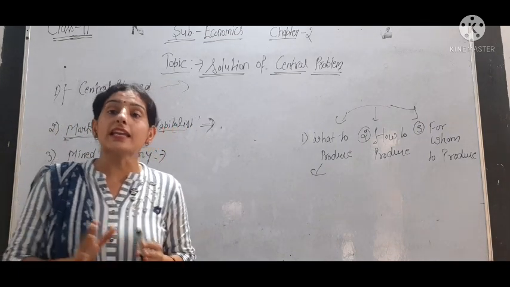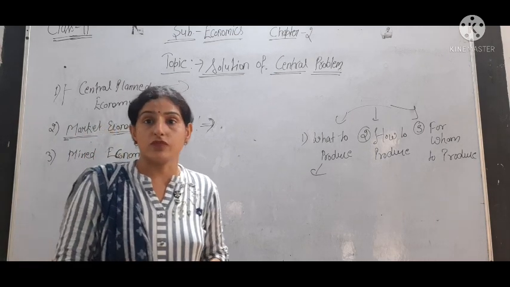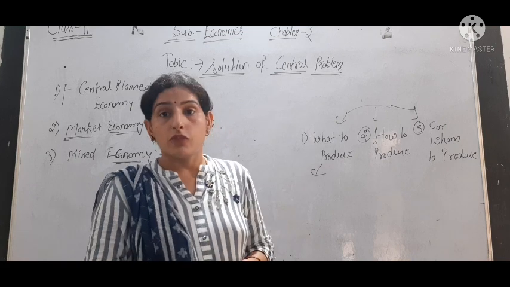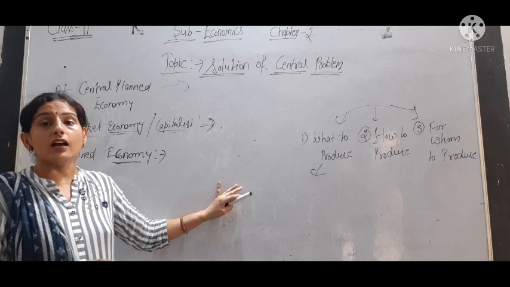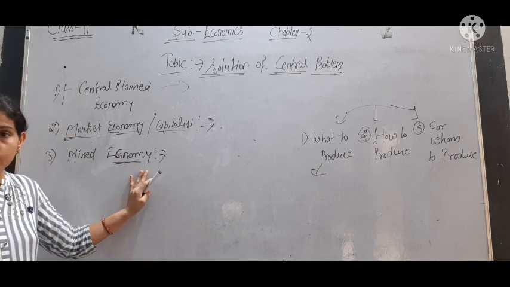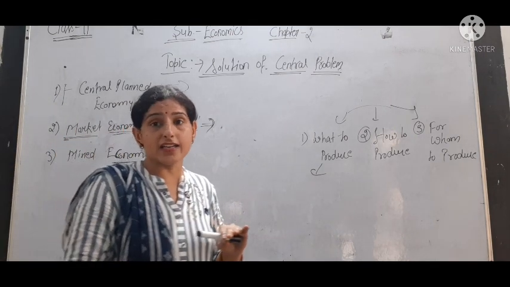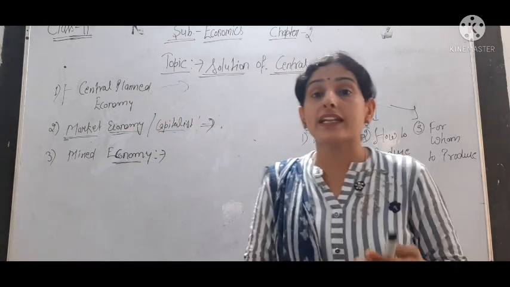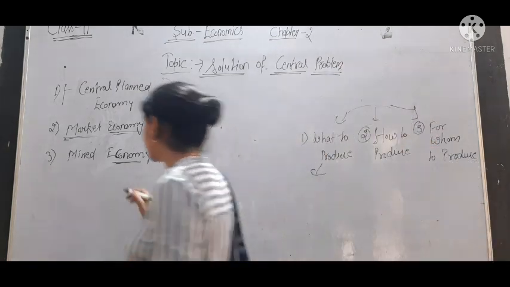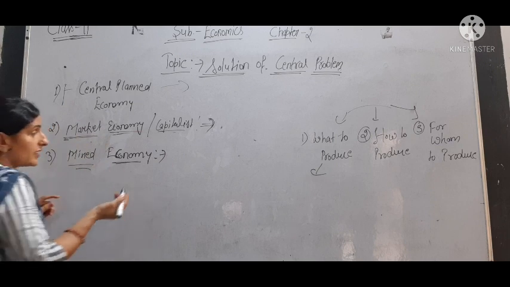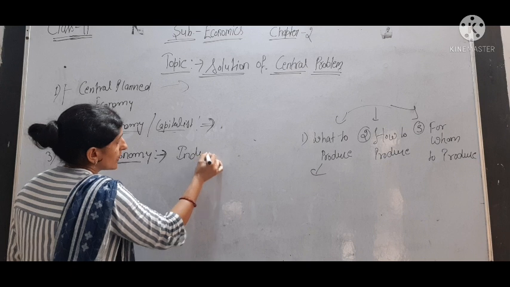In certain areas producers are free to decide what type of goods should be produced, what technique should be adopted, and for whom to produce. But in some areas the government takes the decisions related to production. India is an example of a mixed economy.